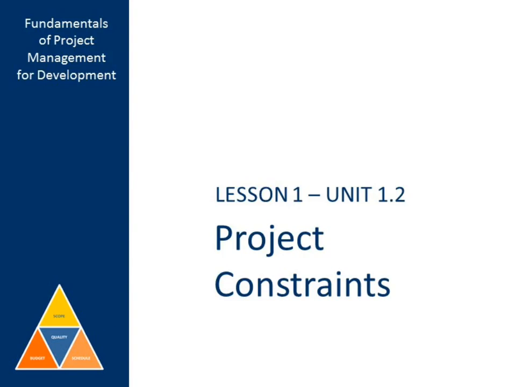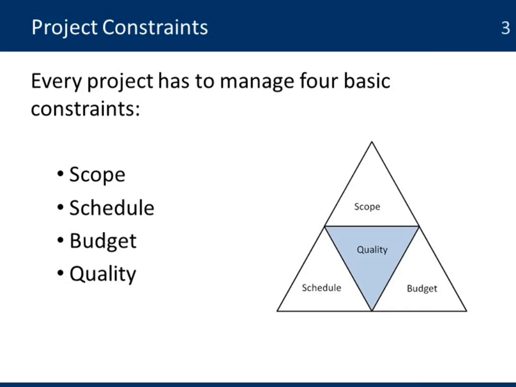Lesson 1, Project Constraints. We learned in some of the definitions that projects need to manage constraints. Well, every project has to manage 4 basic constraints. They are scope, which means all the work that is being planned in the project; schedule, the time the project has to complete and deliver all the objectives; the budget, all the funds available; and the quality of the standards that are going to measure the quality of the project.